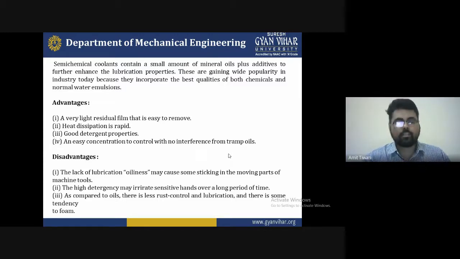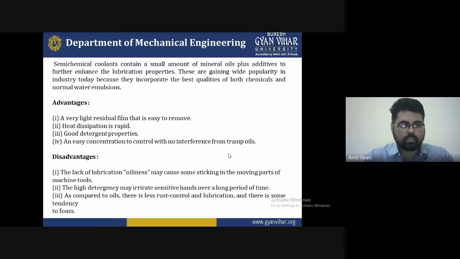And the disadvantages are as follows. The lack of lubrication, or oiliness, may cause some etching in the moving parts of the machine tool.